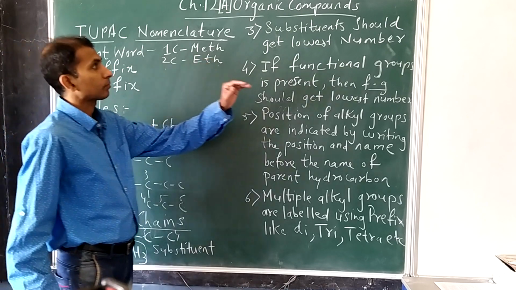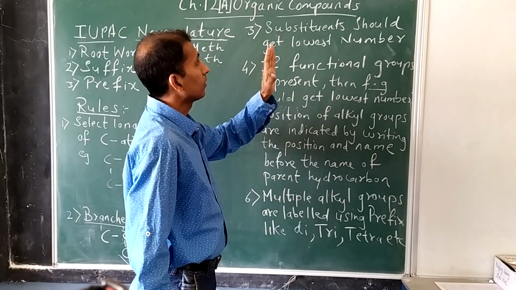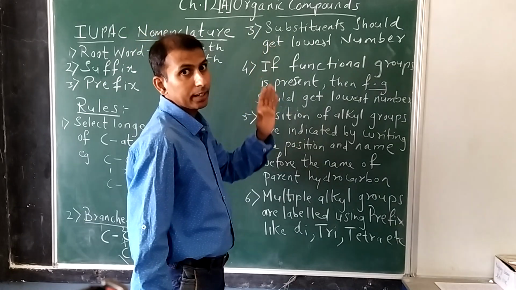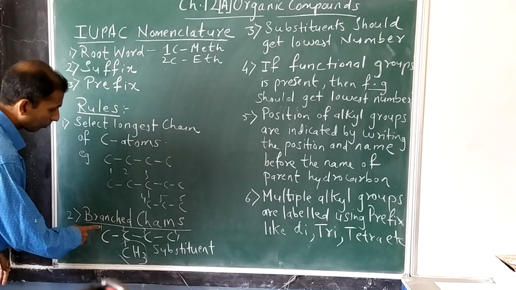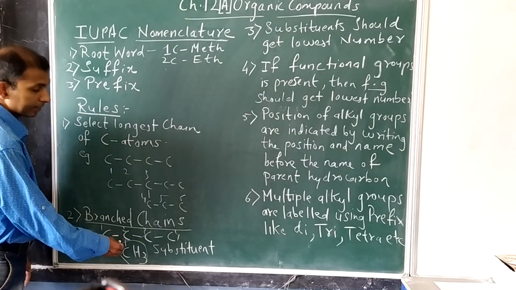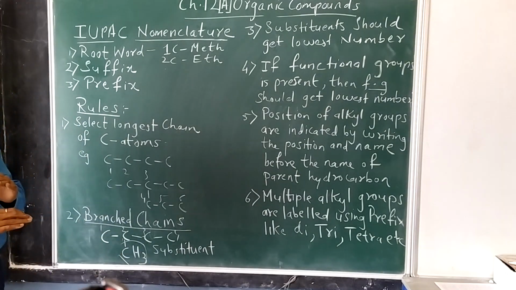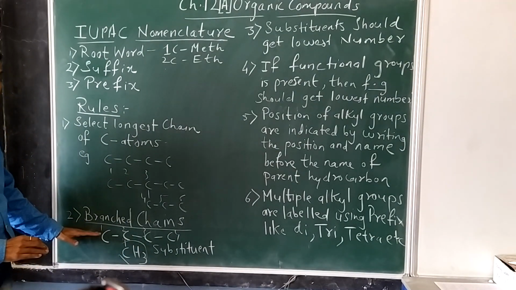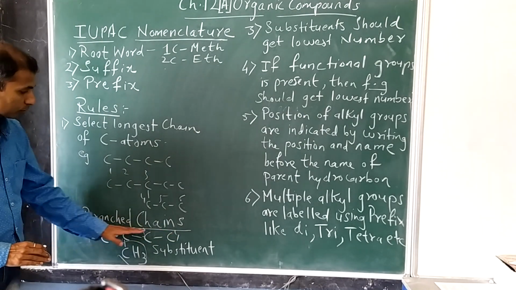Okay, now the third step. If substituents are there, once you get the substituent and you select the longest chain, then you have to number the carbon atoms in such a way that the substituent gets the lowest number. See, from where I have started the numbering after selecting the longest chain of carbon atoms: 1, 2, 3 and 4.